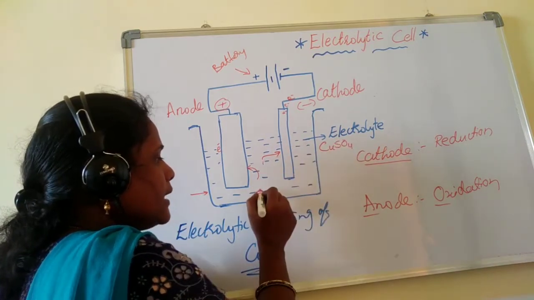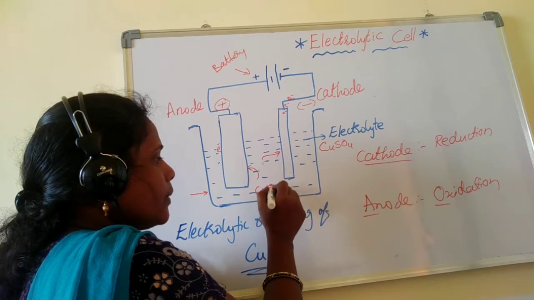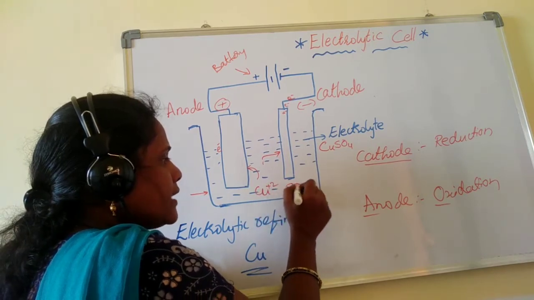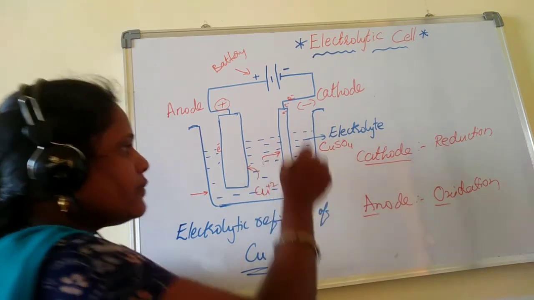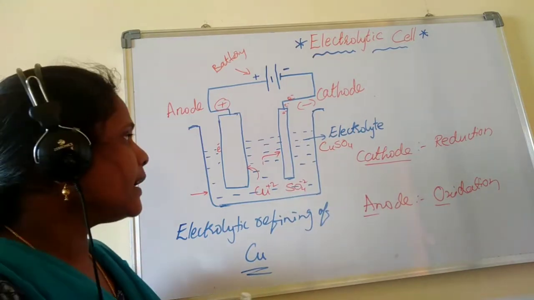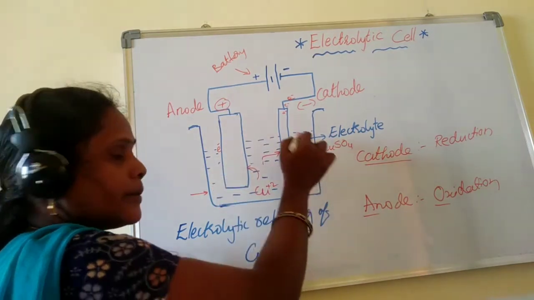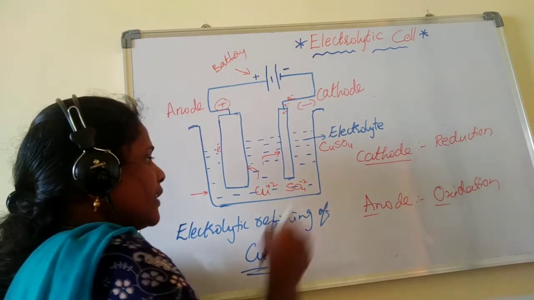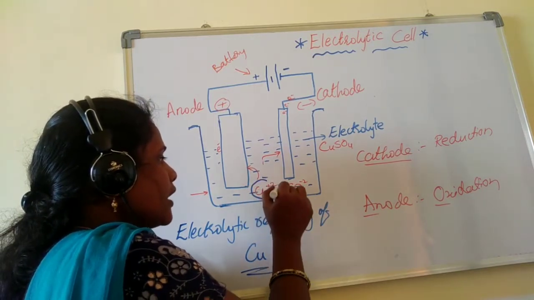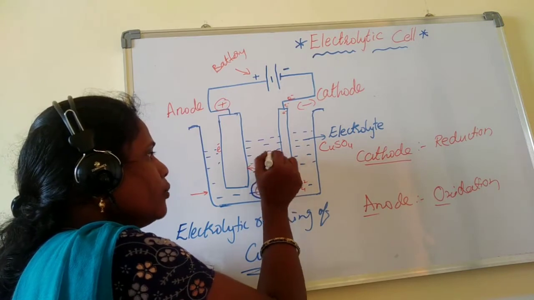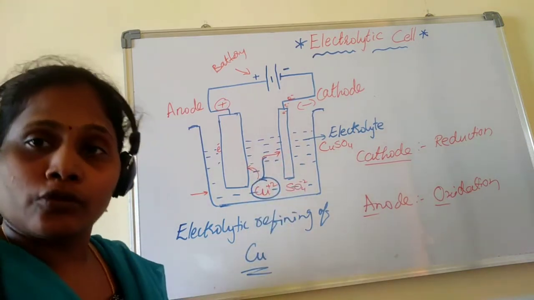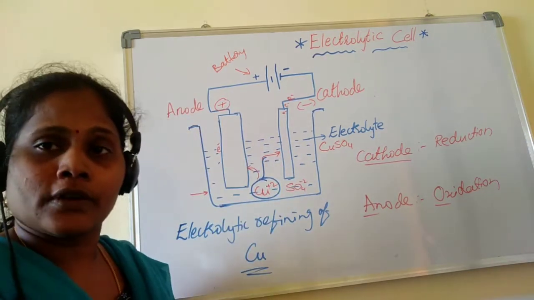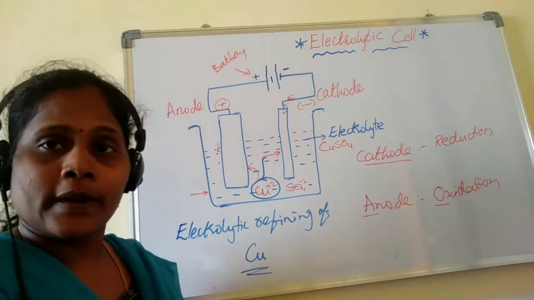So in this Cu2+ ions and SO4 2- ions will be present because this is my electrolyte solution. So all these copper 2+ ions, due to having positive charge, would like to move towards the cathode and gain 2 electrons.